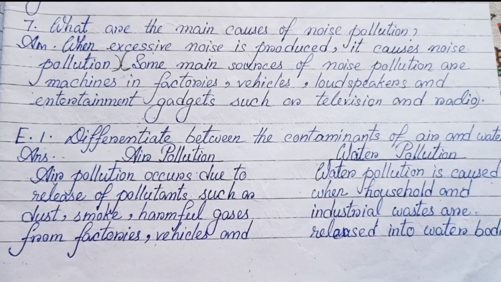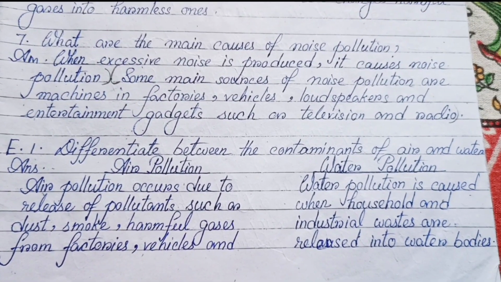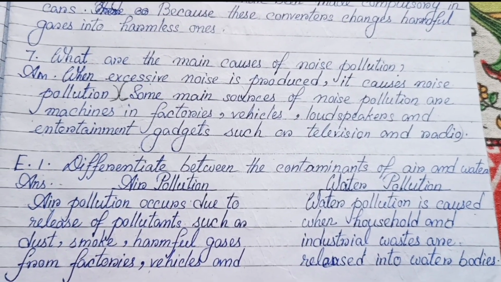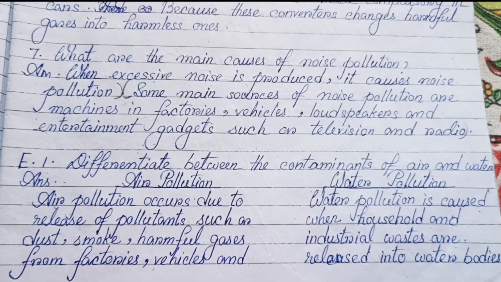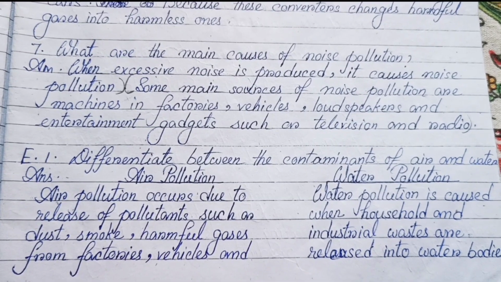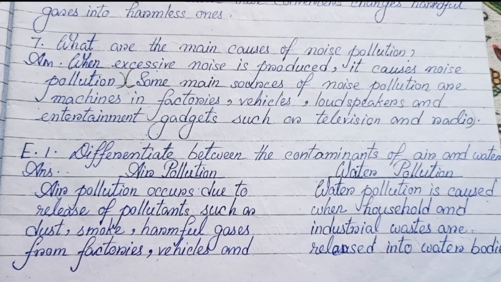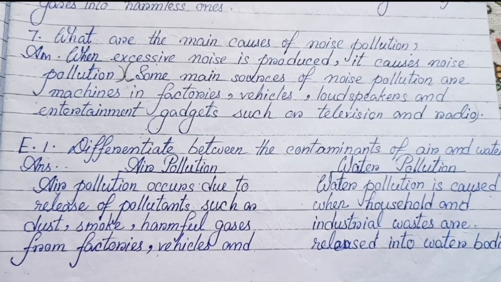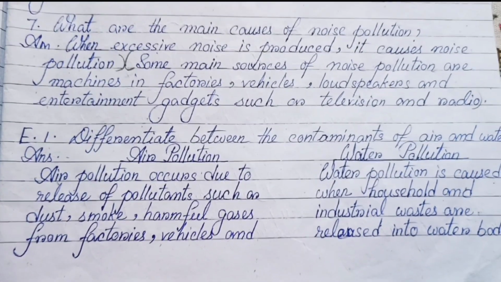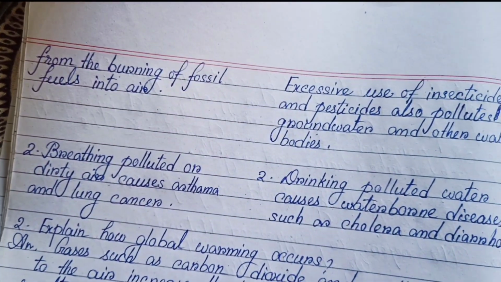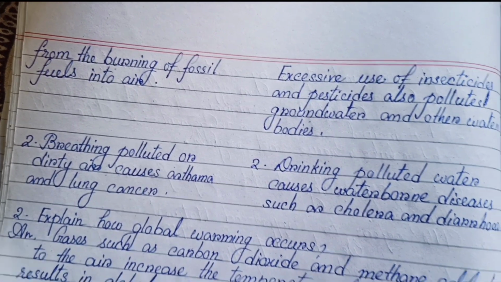Question answer. Number E1, differentiate between the contaminants of air and water. Air pollution, water pollution. Air pollution occurs due to release of pollutants such as dust, smoke, harmful gases from factories, vehicles, and from the burning of fossil fuels into the air.